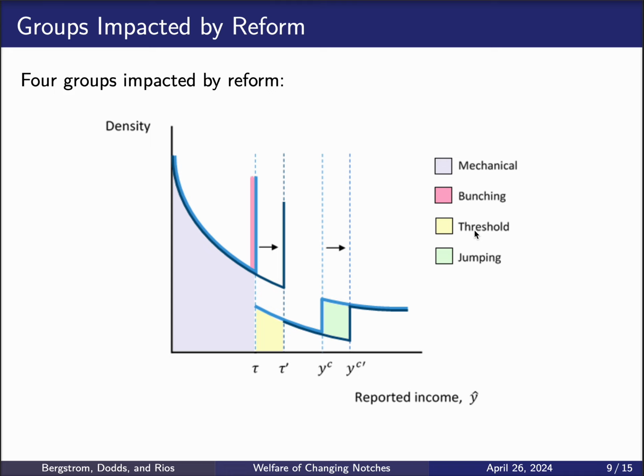The third group is going to be the threshold households. Those are households that always report their income truthfully between tau and tau prime, but because of the reform, they mechanically become eligible to the reform. The fourth one are the jumping households, households that were originally located between Y and YC prime, and they jump into the program towards tau prime because of the reform.